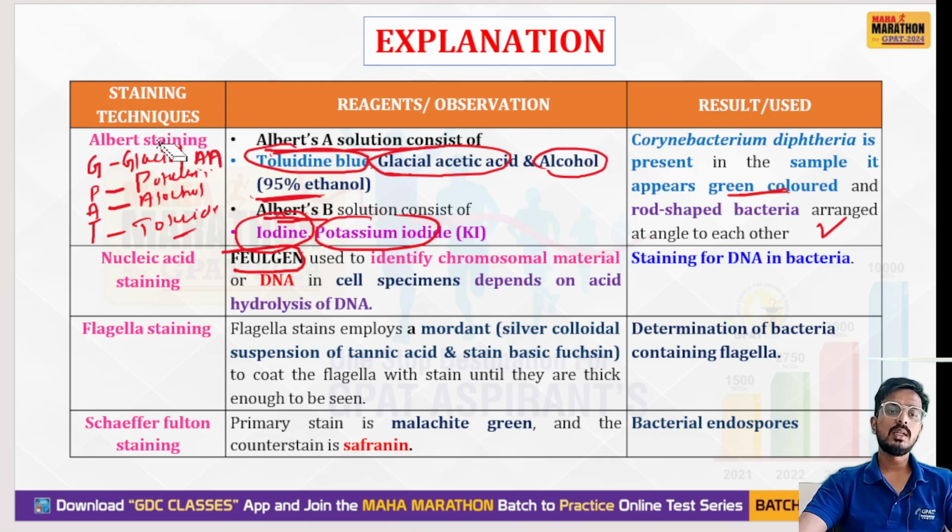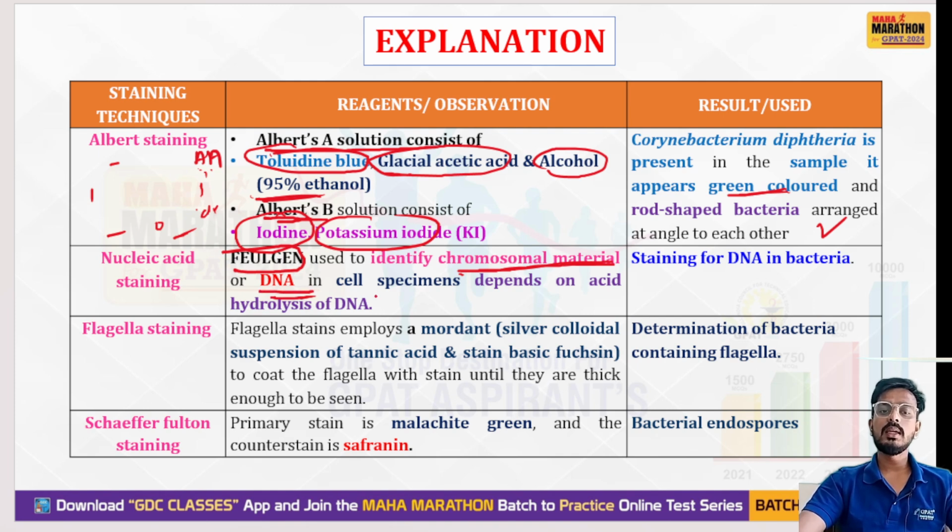Next is nucleic acid staining, that is Feulgen. Feulgen is used for identification of chromosomal material, that is, the DNA in the cell specimen, depending upon the hydrolysis of DNA. So this is basically the staining of bacterial DNA. Bacterial DNA is stained by nucleic acid staining.